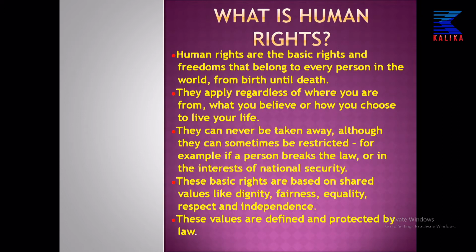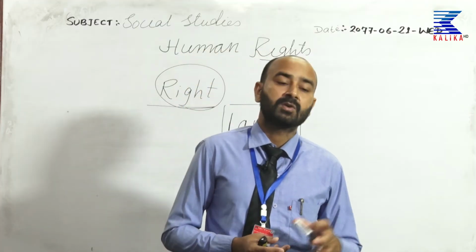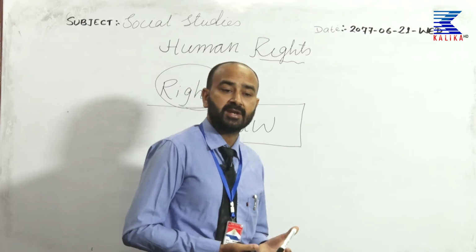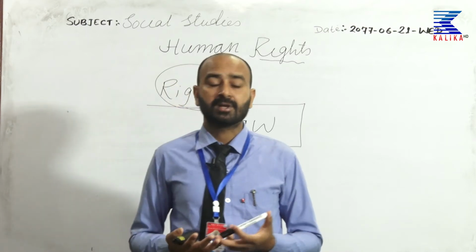Next, these values are defined and protected by law. That means law protects those rights given to an individual. Suppose you go to America, and someone violates your rights, snatches your rights, that time the American law will punish the person who has violated or snatched your right or has created any disturbance while enjoying your right.